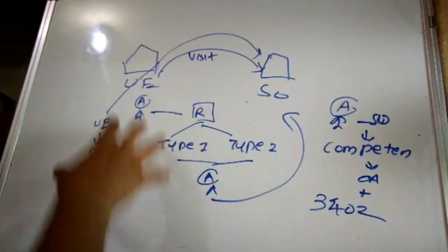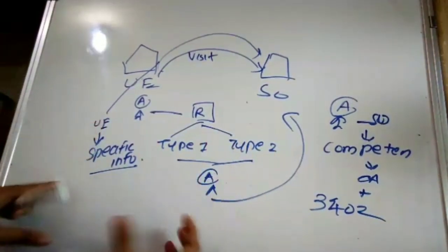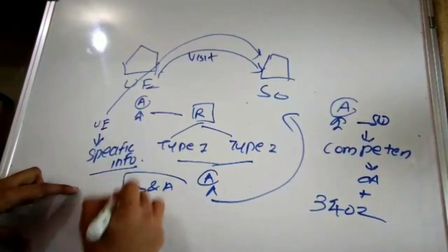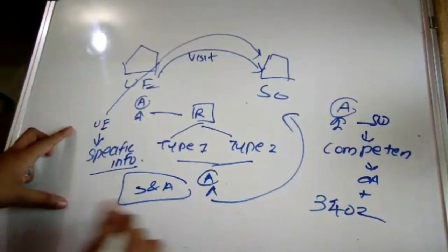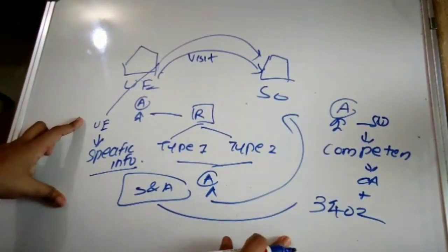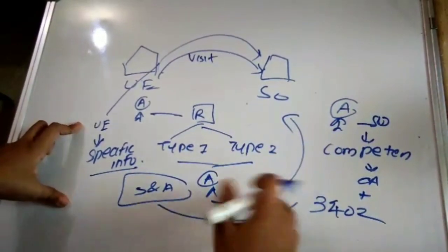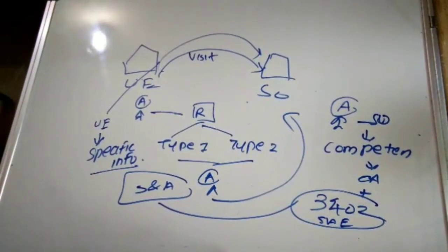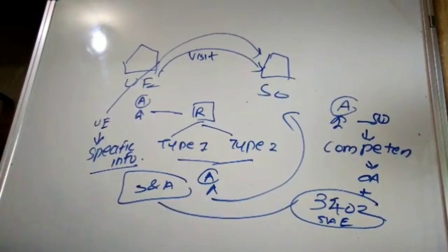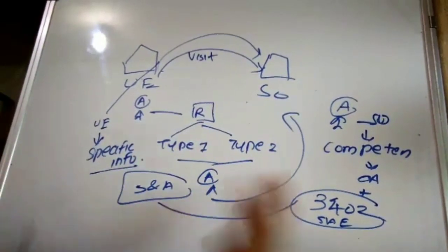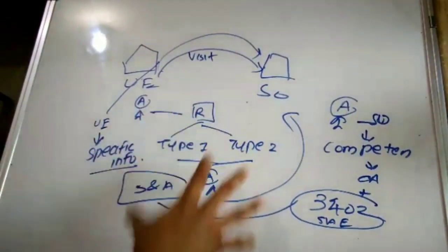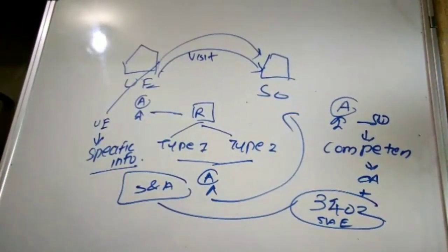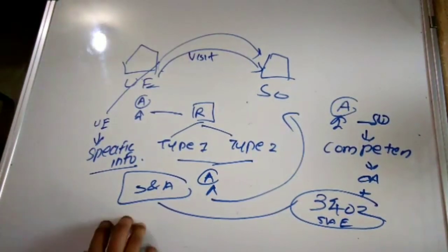That is, the auditor of the user entity has to determine whether the information obtained by the type 1 and type 2 report is sufficient and appropriate. This is ensured by the auditor of the user entity by determining their competence. So the competence of the auditor of the service organization, and whether they are following SAE 3402, that is the professional standards on auditing, while making such an audit on the service organization. Now we have to check what is meant by the type 1 report and the type 2 report.